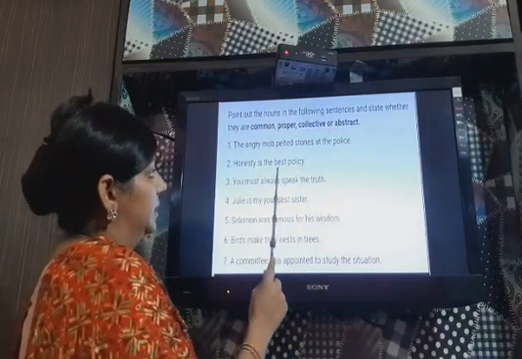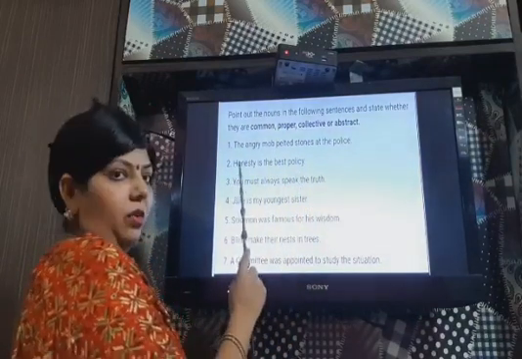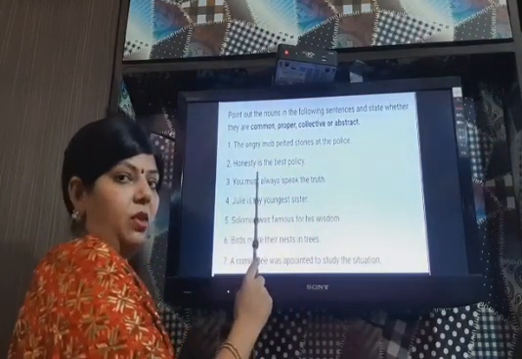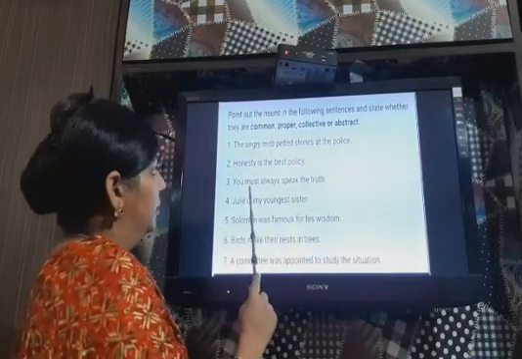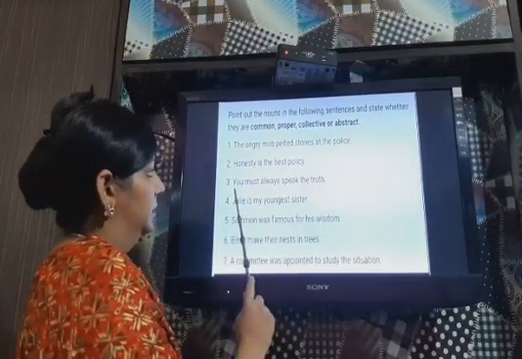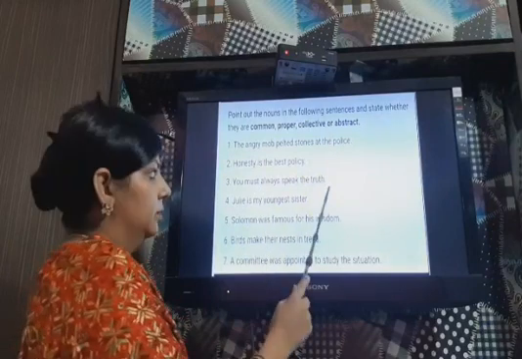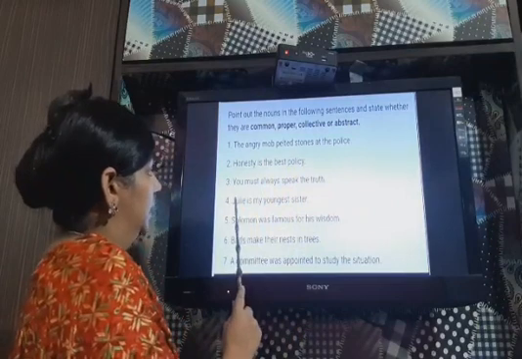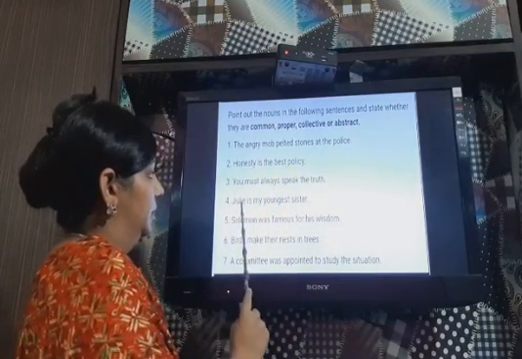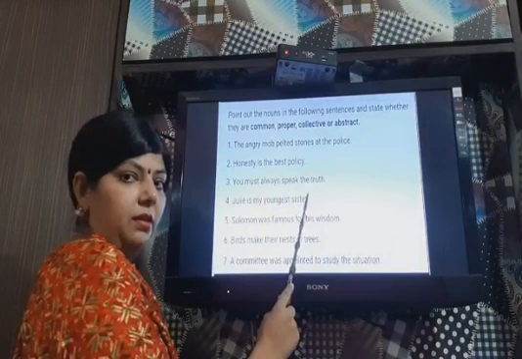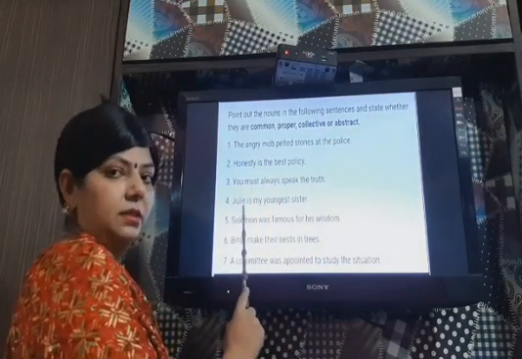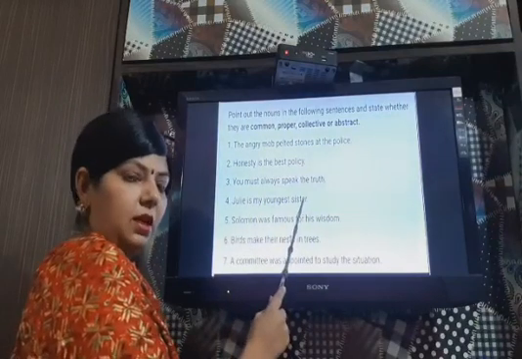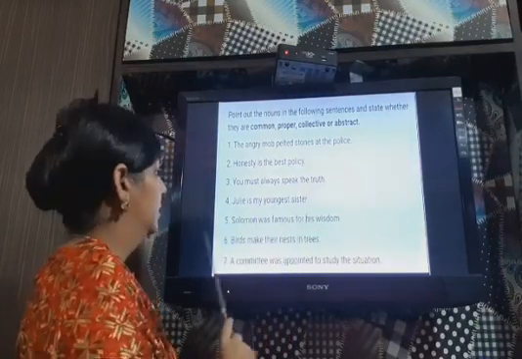Then next is honesty is the best policy. Again honesty. Honesty is the abstract noun. This is the feeling or the emotion. You must always speak the truth. Find out the noun. Truth. Truth is the abstract noun. Then Julie is my youngest sister. So Julie and sister are nouns. Which nouns? Julie is a special name, so that's why it is proper noun. Sister is a common name, that's why it is common noun.